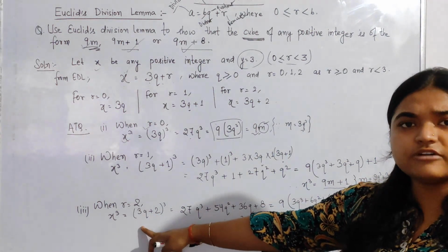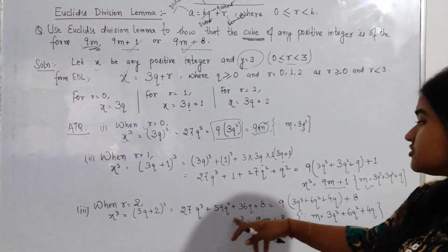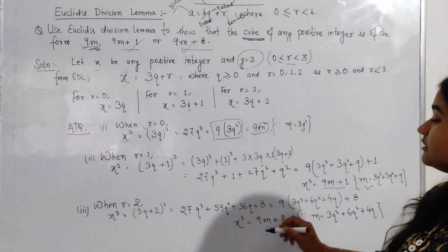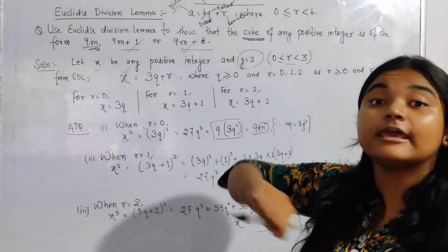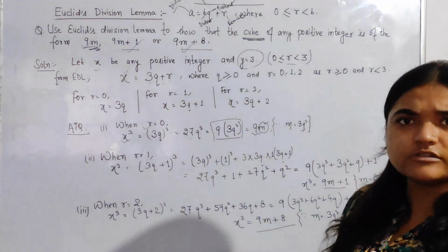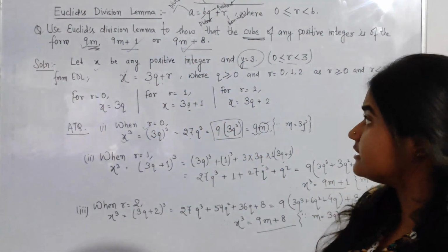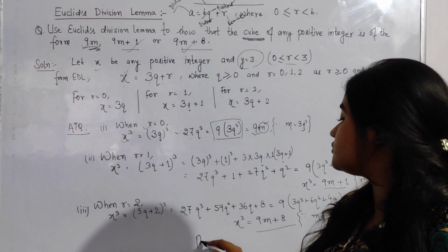Same for r is equal to 2. Again, this is the formula for a plus b whole cube. We just have to split it in that form, and then we will again get the third form, that is 9m plus 8, and this is what we have to prove in the given question. Hence the question is proved.